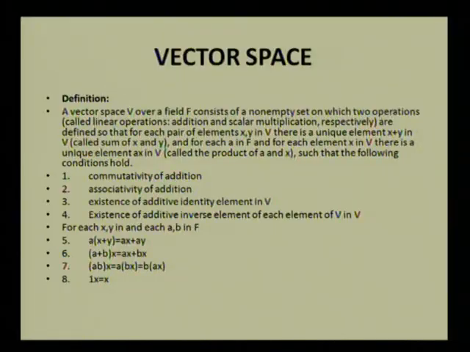First of all, commutativity of addition, associativity of addition, existence of additive identity element in V, existence of additive inverse element of each element of V in V. Moreover, the scalar multiplication satisfies some conditions.